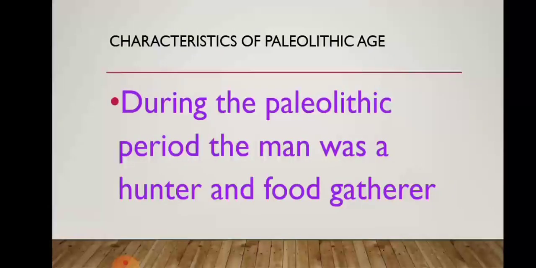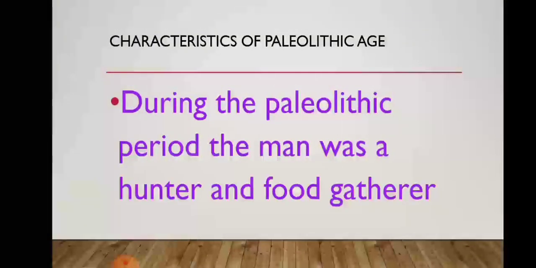Next, before I told you that the ancient period has been divided into three parts. The first one is Paleolithic, then Mesolithic, and the third one is Neolithic. When we talk about the Paleolithic age, children, during the Paleolithic period the man was a hunter and food gatherer.